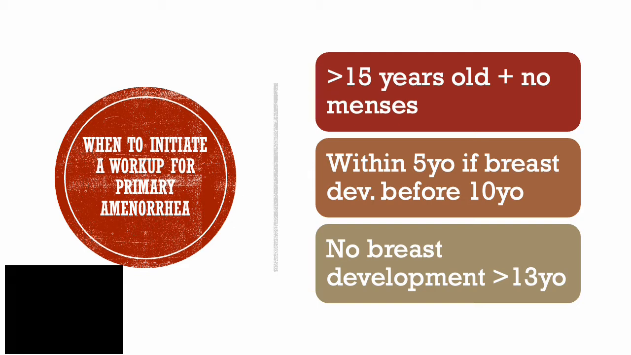So there are 3 major categories according to the ASRM about who needs a workup for primary amenorrhea. The first, and this is definitely the one to remember, is all females greater than 15 years old without menses. The other 2 categories are within 5 years of breast development if before 10 years old, or if no breast development and greater than 13 years old. And most of this is based off the fact that at these cutoffs, you're greater than 2 standard deviations from typical puberty.